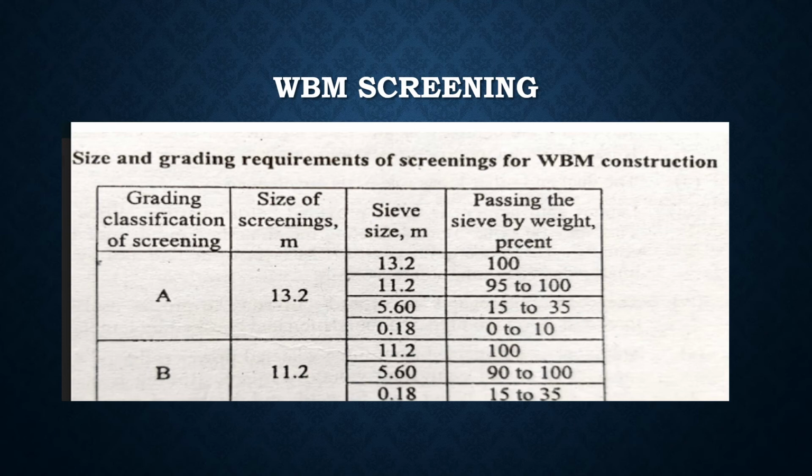Here, the Type A screenings are to be used with the coarse aggregate grading 1 and Type B screenings are to be used with the coarse aggregate grading 3. Either Type A or Type B screenings may be used with the coarse aggregate grading 2.